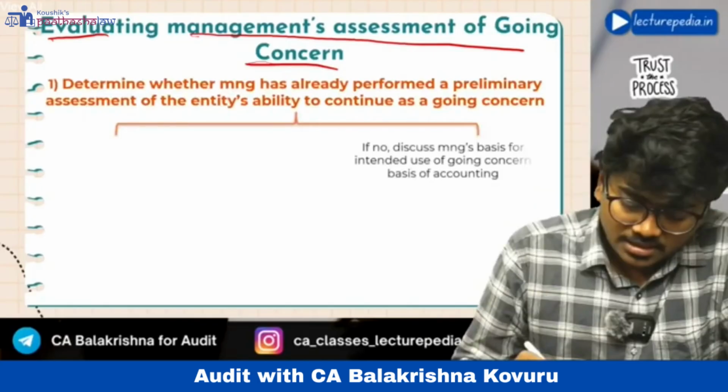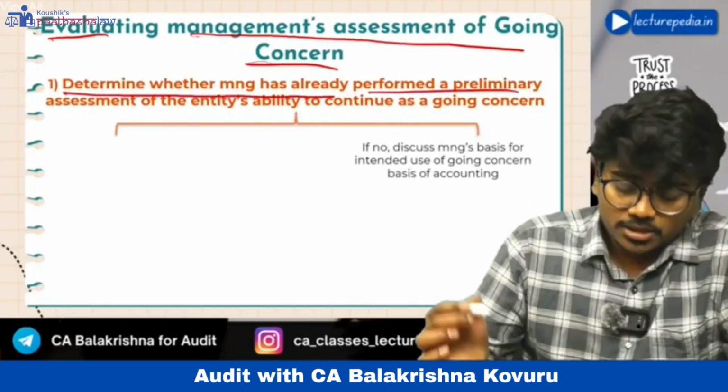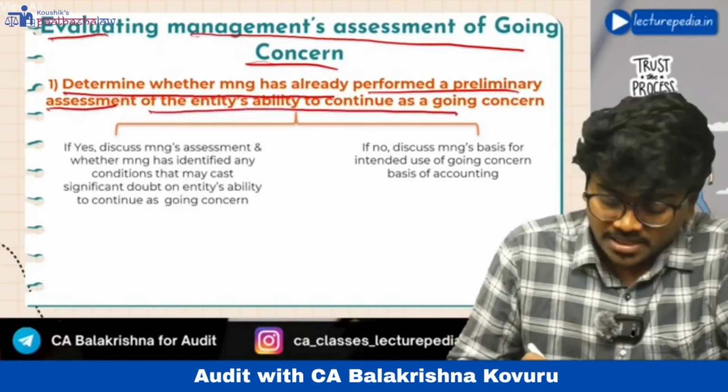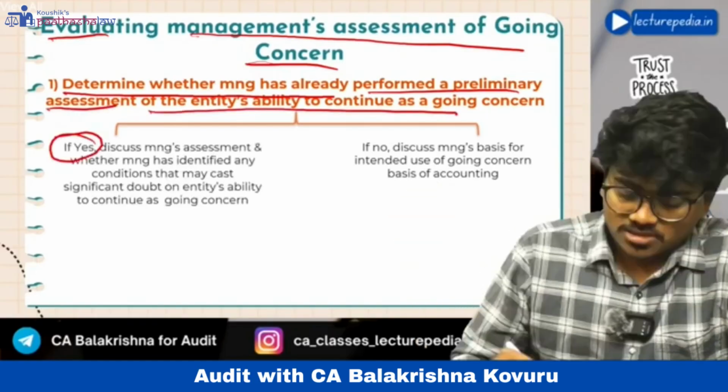Determine whether management has already performed a preliminary assessment of the entity's ability to continue as a going concern. You have to determine whether management has actually performed its assessment or not. If yes, discuss management's assessment and whether management has identified any conditions that may cast significant doubt on the entity's ability to continue as a going concern.